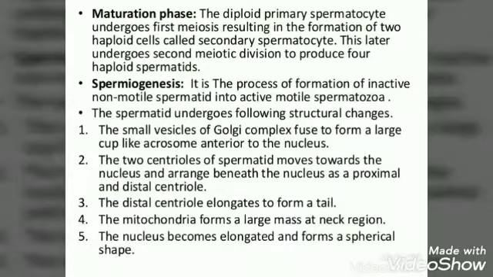The two centrioles of the spermatid move towards the nucleus and rearrange beneath the nucleus as a proximal and distal centriole. The distal centriole elongates to form a tail. The mitochondria form a large mass at the neck. The nucleus becomes elongated.